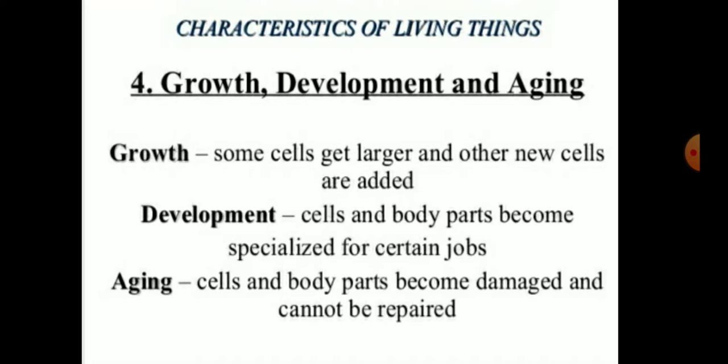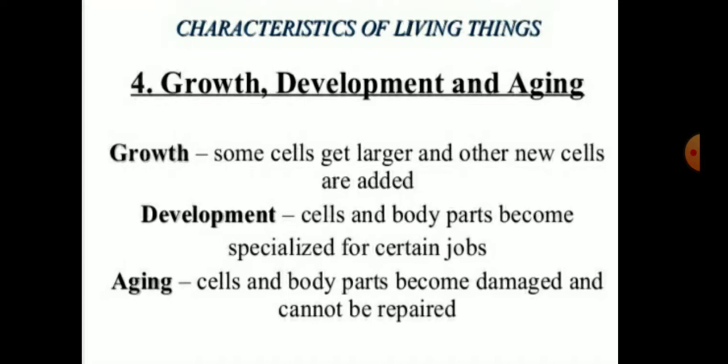Growth means some cells get larger and other new cells are added. We are familiar with the growth of a baby into an adult. Similarly, a germinating seed grows into a plant, and growth is permanent or irreversible in nature. It is an irreversible process.